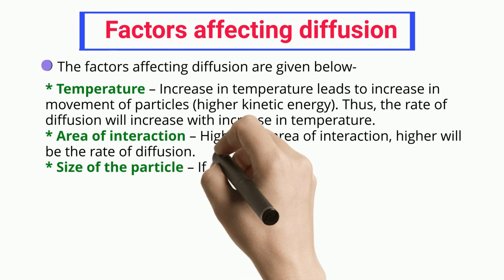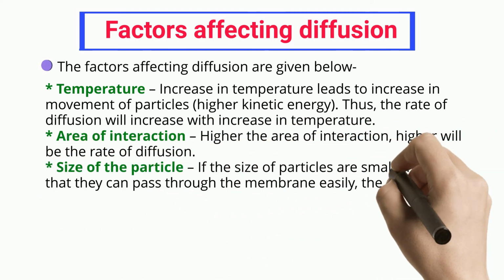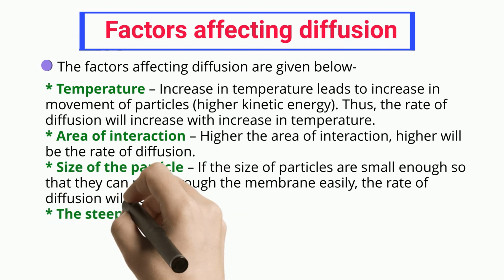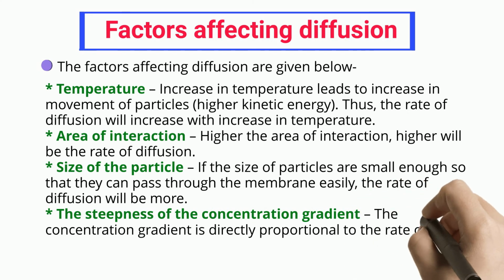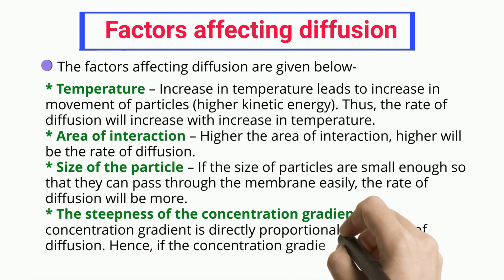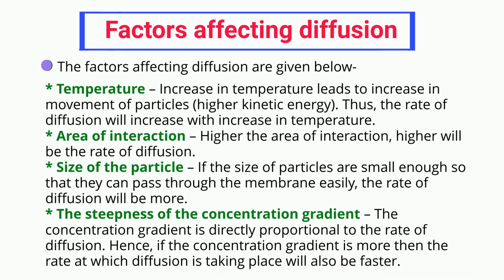Area of interaction. Higher the area of interaction, higher will be the rate of diffusion. Size of the particle. If the size of particles are small enough so that they can pass through the membrane easily, the rate of diffusion will be more. The steepness of the concentration gradient. The concentration gradient is directly proportional to the rate of diffusion. Hence, if the concentration gradient is more, then the rate at which diffusion is taking place will also be faster.